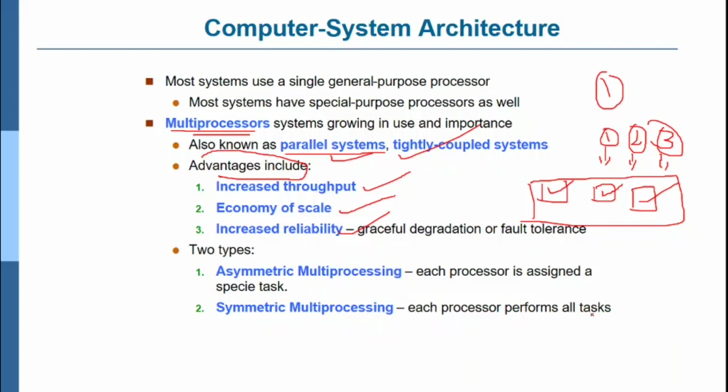In symmetric, each processor performs all the tasks. Think of addition, subtraction, multiplication and division. If each one performs a separate task, that is called asymmetric. In symmetric, all these operations can be performed by all three processors. For example, addition is assigned to one processor, subtraction to another, and division to the third. Whichever processor finishes its work can directly take the fourth one and perform the operation. This is called symmetric multiprocessing. Compared to asymmetric, symmetric is more convenient for the user.